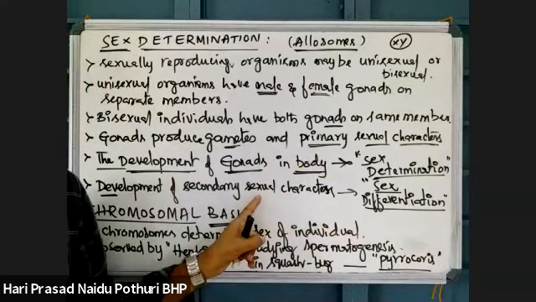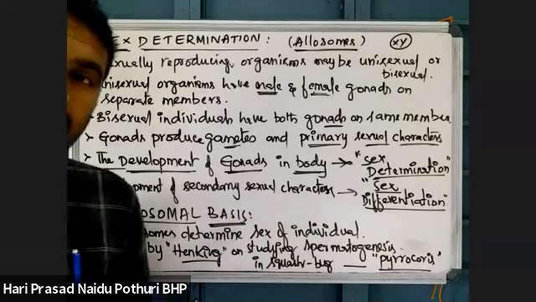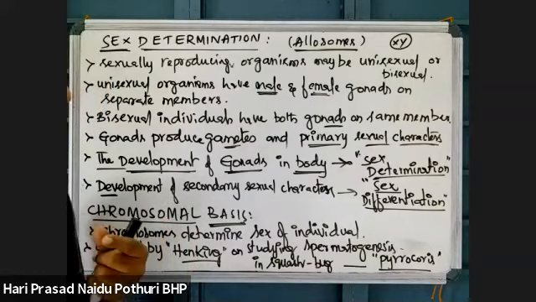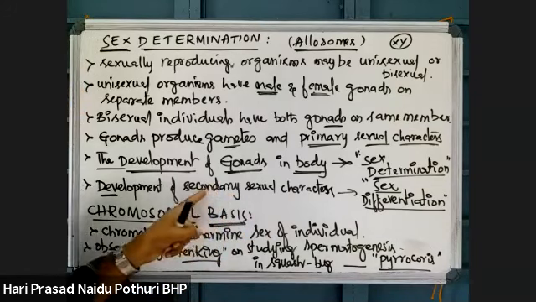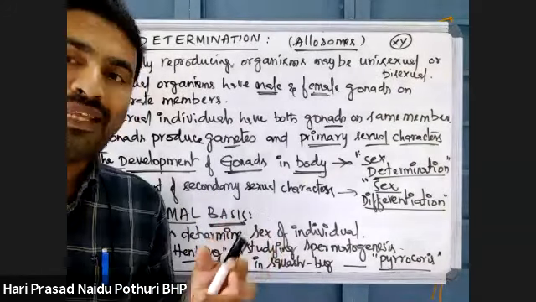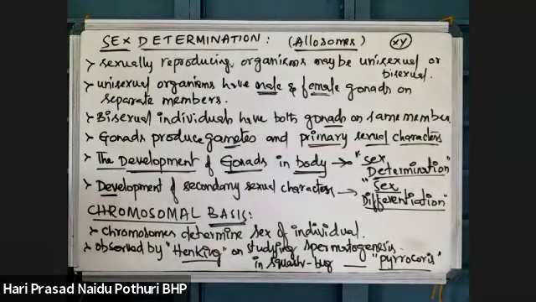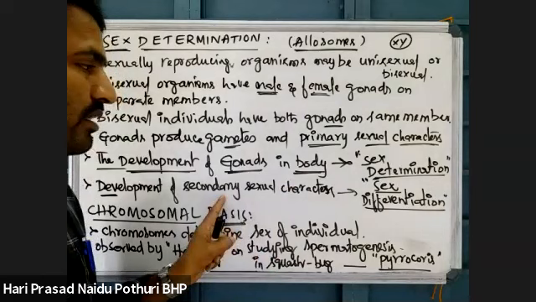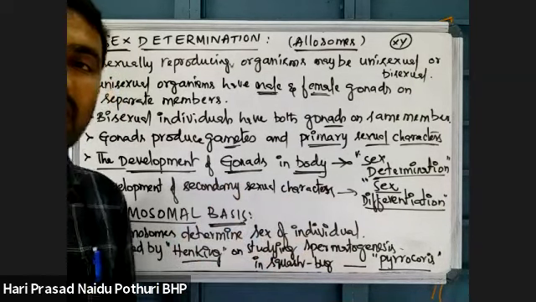Secondary sexual characters means, in males, the development of beard and mustache, whereas in females, the development of mammary glands. That is a secondary sexual character. When secondary sexual characters develop, that is called sexual differentiation.